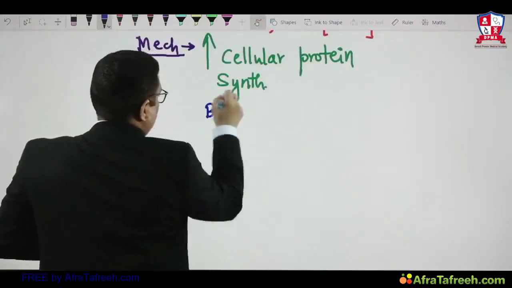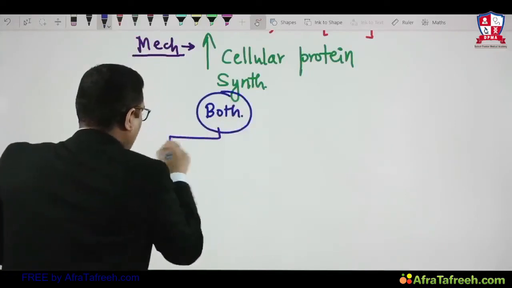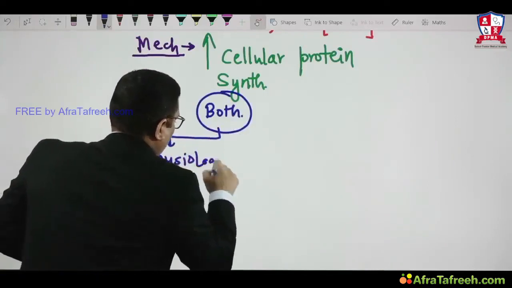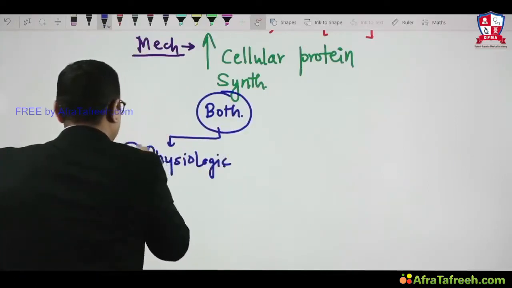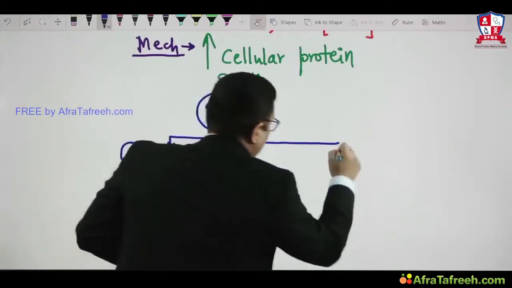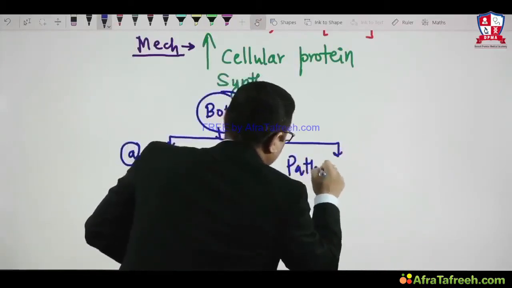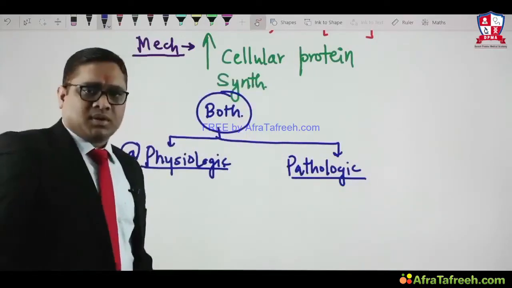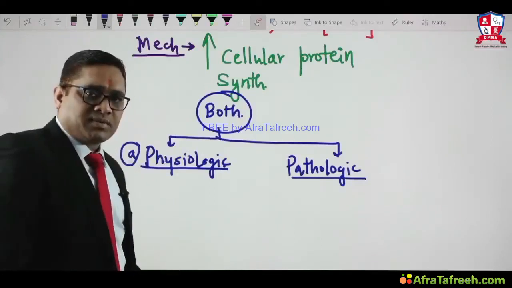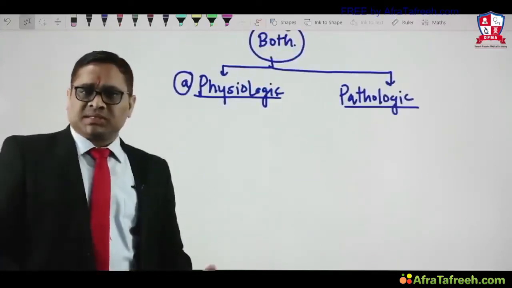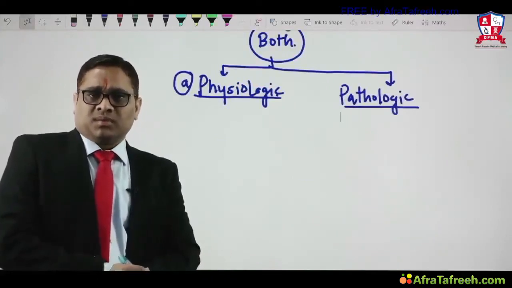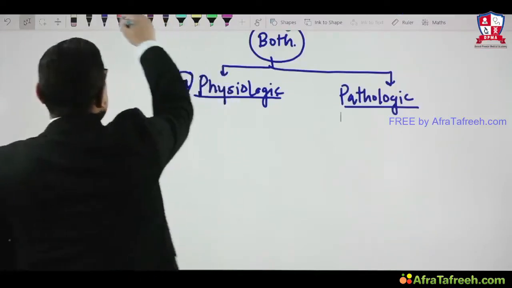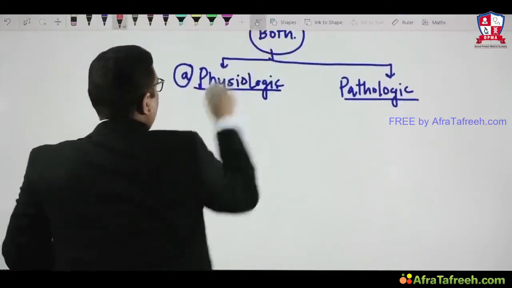Hypertrophy is physiologic also and pathologic also. What is the example of physiologic hypertrophy? A simple example is the pregnant uterus, not breast, pregnant uterus, right?